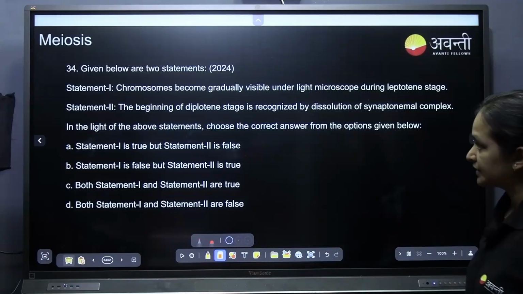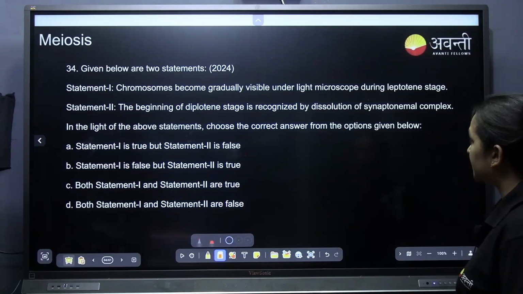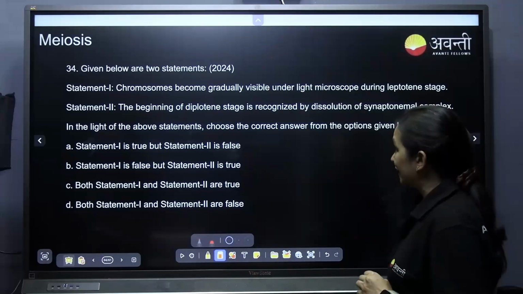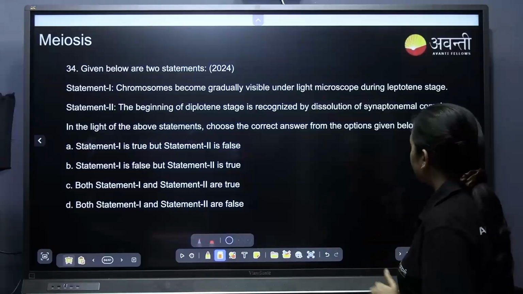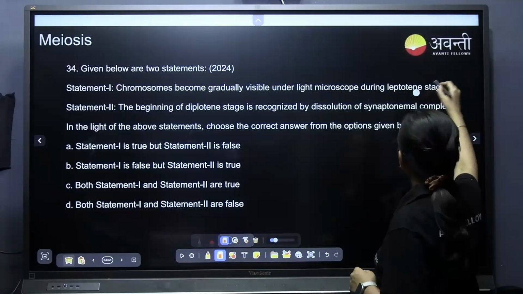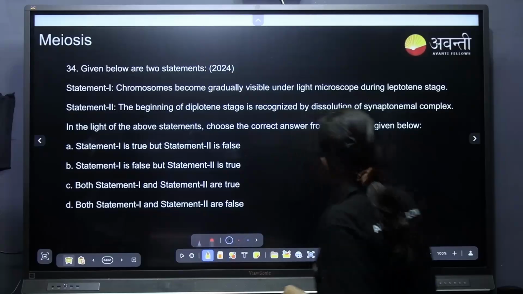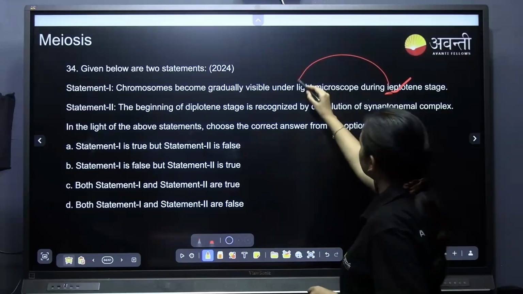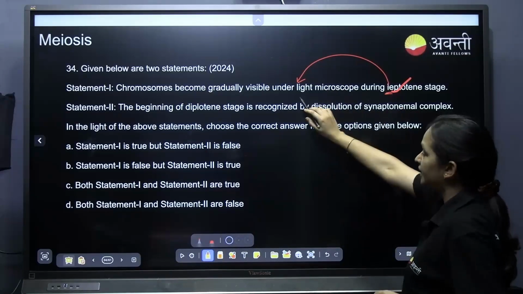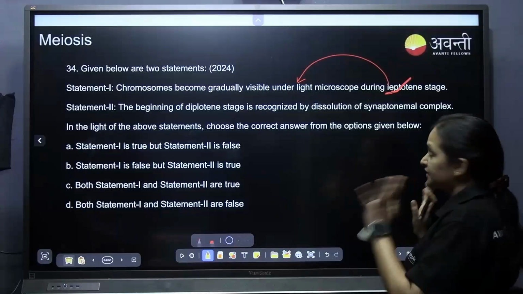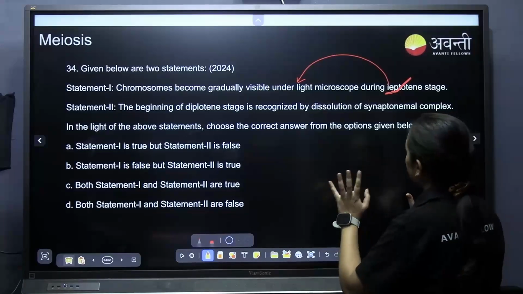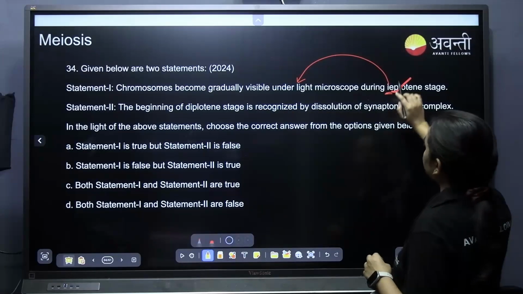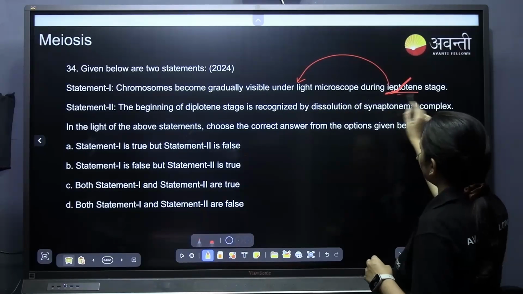Given below are two statements. Chromosomes become gradually visible under the light microscope during the leptotene stage. Okay, we are going into the meiosis part. Yes, it is correct. L for L in leptotene, it will be visible under the light microscope. Remember it like this: in the leptotene stage, it is not cells, it is the chromosomes that gradually become visible under the light microscope.